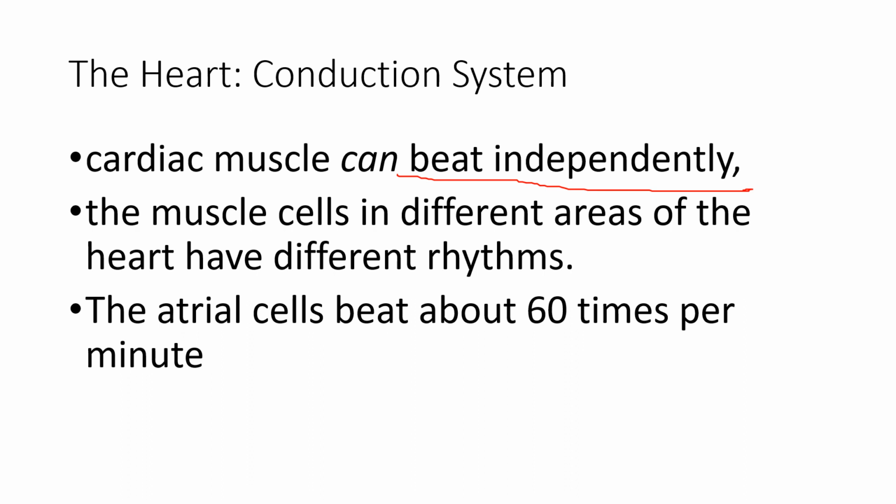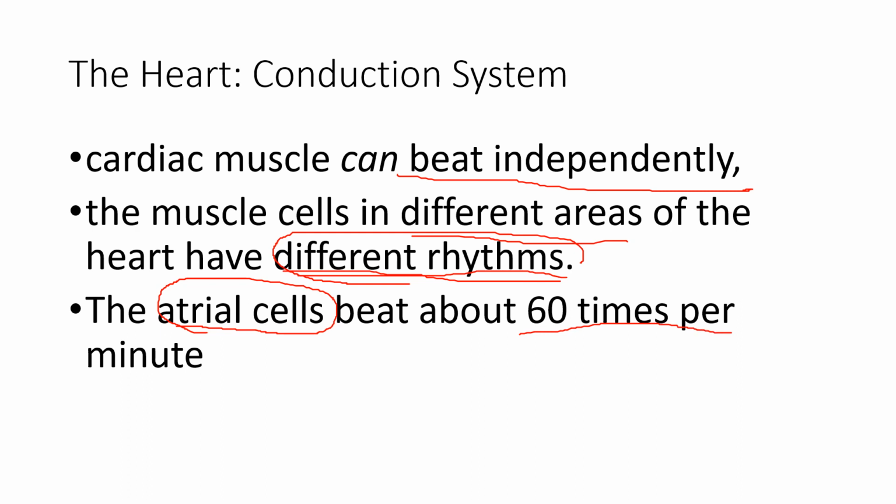So the muscle cells in different areas of the heart have different rhythm. So take note of this, no? It says here that in different areas of the heart, they have different rhythm. Okay, so the first area is the atrial cells. It beats around 60 times per minute. So remember this one: in the atrial cells, the heart beats 60 times per minute.